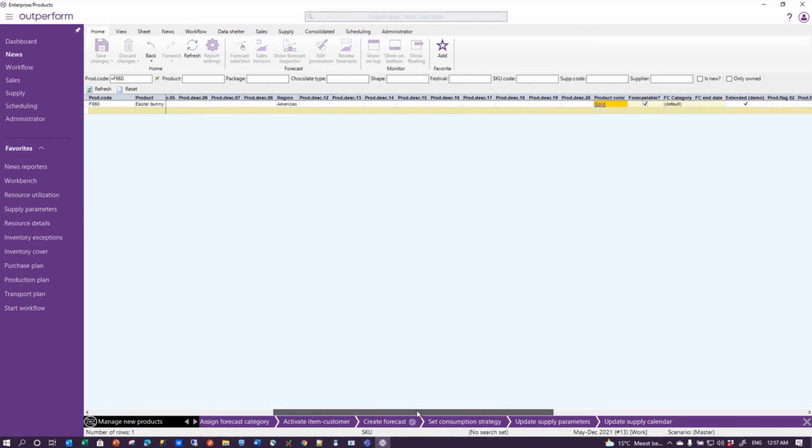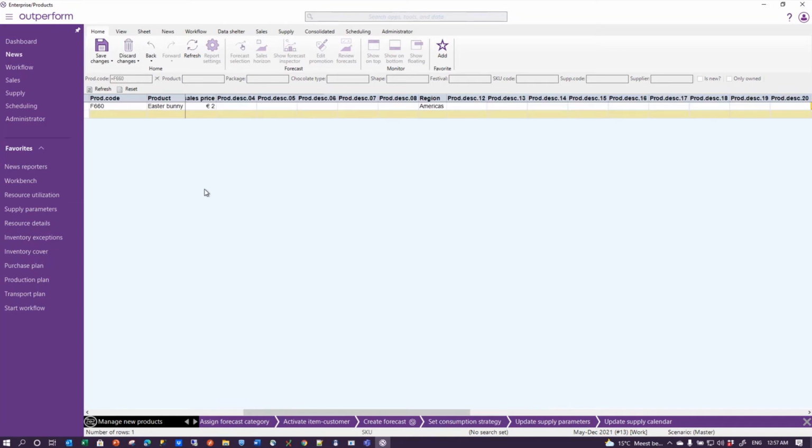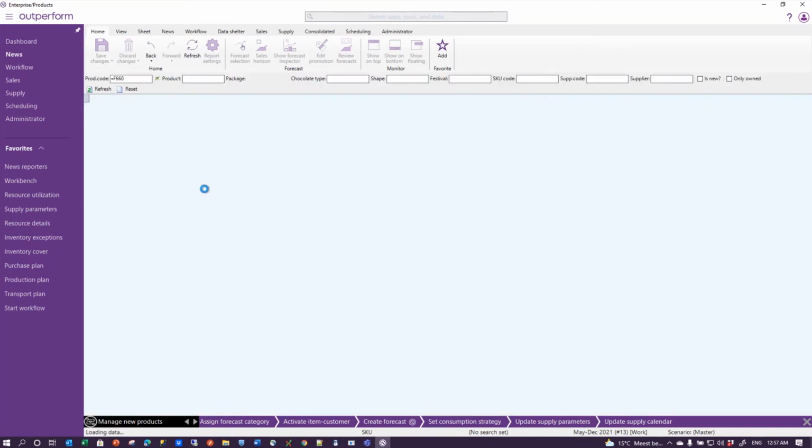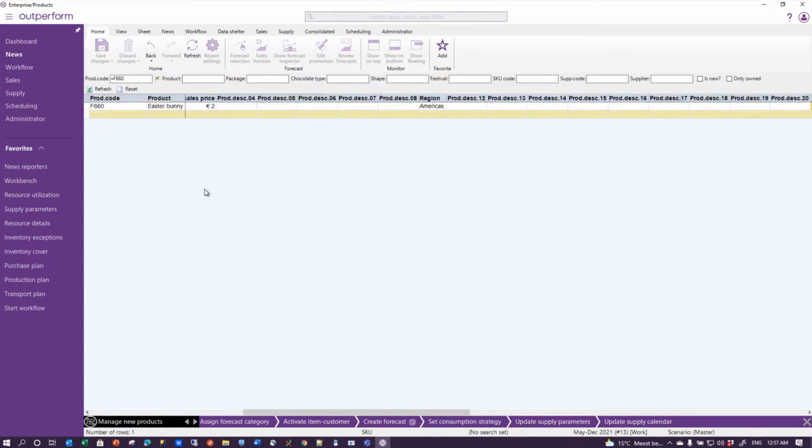Forecast strategy is going to be controlled in this report, and instead of just giving it the default category, I set it to manual, because I know this 660 Easter Bunny is a funny item and I better take some manual control over the forecasting until it's really settling in.